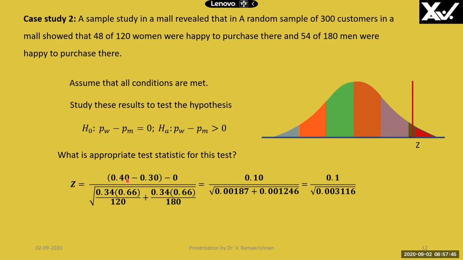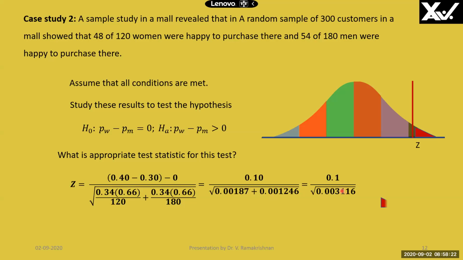Z is equal to 0.4, which is 48 by 120. So 12 fours are 48, therefore this, minus 0.3. 0.3 is 54 by 180 for men. That is 18 threes are 54. Therefore 0.3, minus 0, divided by the square root of the combined proportion. The combined proportion is 48 plus 54, that is 102, divided by 300, which is 0.34, into 1 minus 0.34 divided by 120, plus 0.34 into 1 minus 0.34 divided by 180, which is nothing but the usual formula we noted earlier.